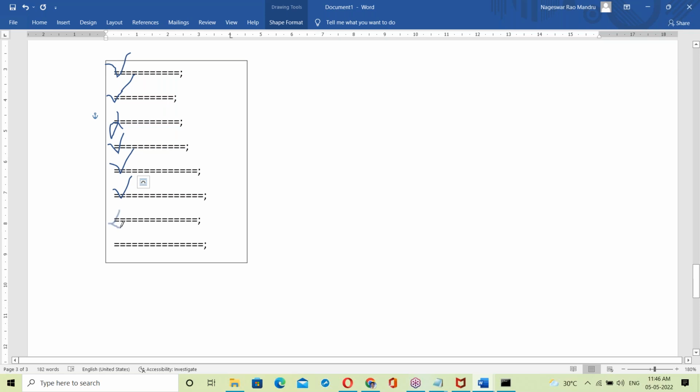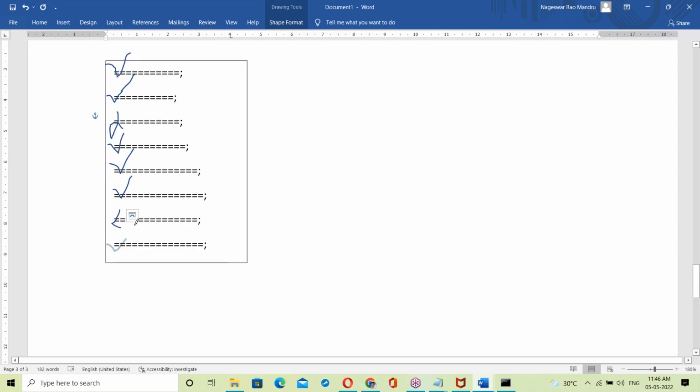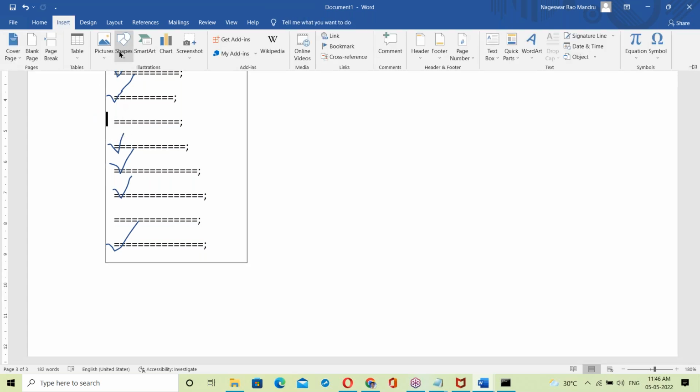Suppose one more error here. Like this, all the errors from top to bottom. The compiler checks the whole code from top to bottom and shows all the errors. Okay, suppose we correct all the mistakes. After correction of the mistakes, now recompilation.